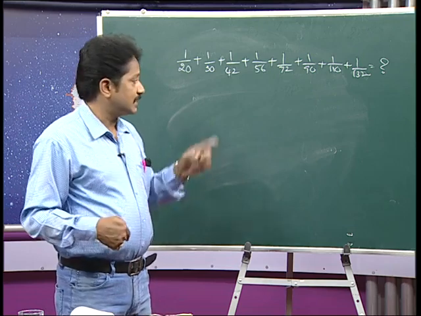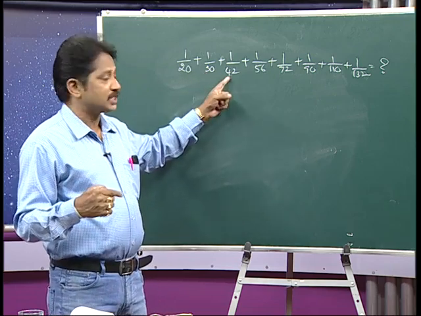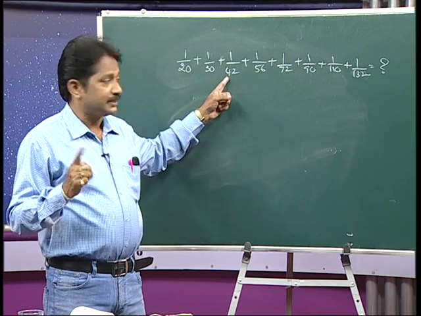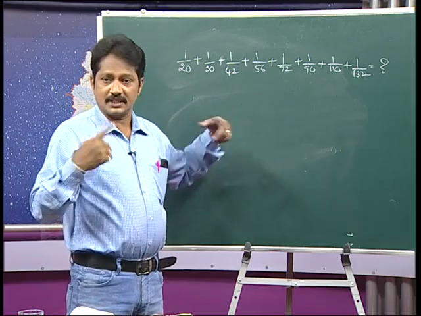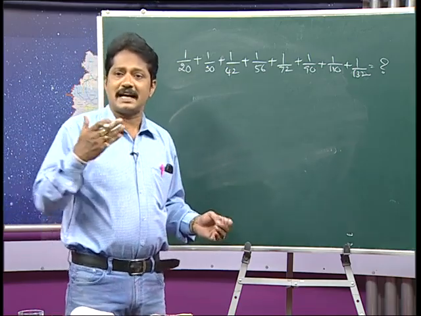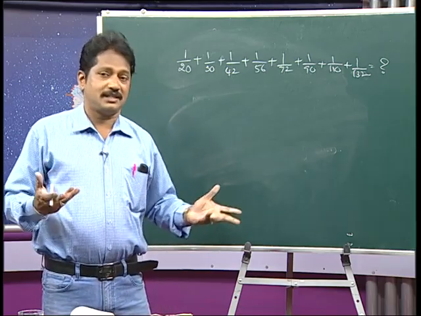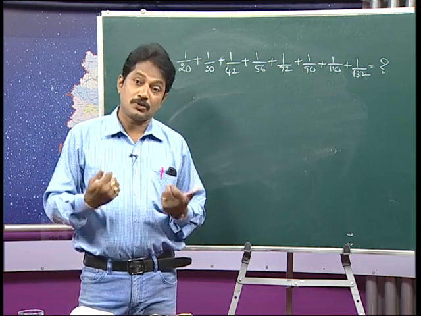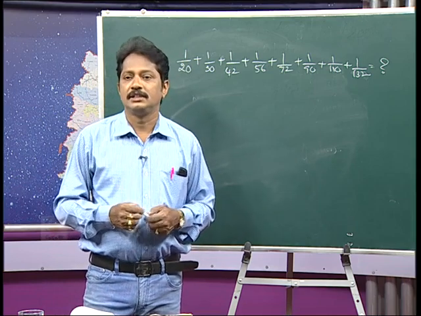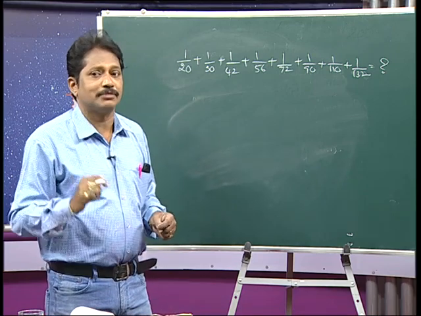They will see that the first one is increased by 10: 20 plus 10 is 30, next 12: 30 plus 12 is 42, next 14: 42 plus 14 is 56, next 16. So, it increases as 10, 12, 14, 16, 18, 20. They said okay, but these things are not useful to get the answer. Then how to do it? The observation is the most important; that is the reason I said observation skills are very important.